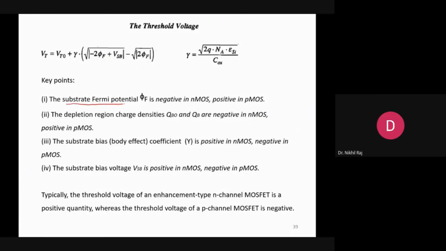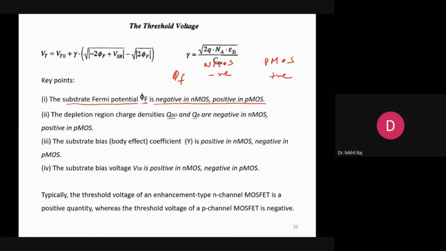The substrate Fermi potential, which is phi f, is negative in NMOS and positive in PMOS. Kindly note this, the sign convention which will be used in your problem solving. When we talk about phi f, for NMOS it will be negative and for PMOS it will be positive. The depletion region charge densities QB and QB naught are negative in NMOS and positive in PMOS.